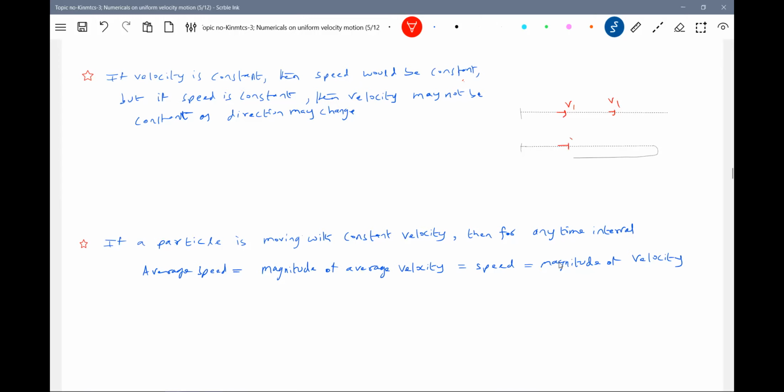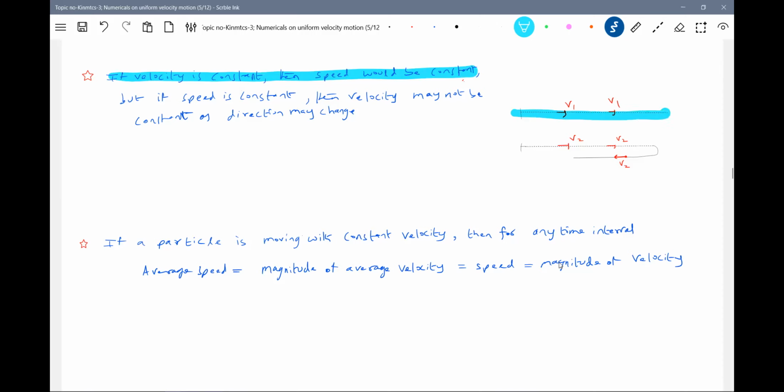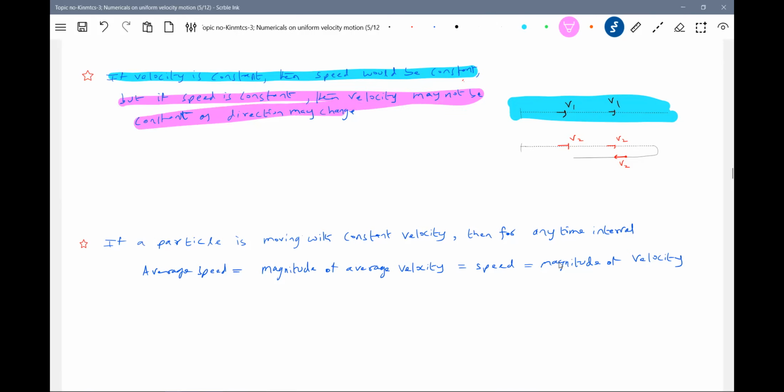As you see here, it is moving with a speed v2. If velocity is constant, speed must be constant. If speed is constant, velocity need not be constant because there can be a change in direction. I think that is justified. I just gave an example with the help of these things. So for this statement, there's a diagram. For this statement, there's a diagram.